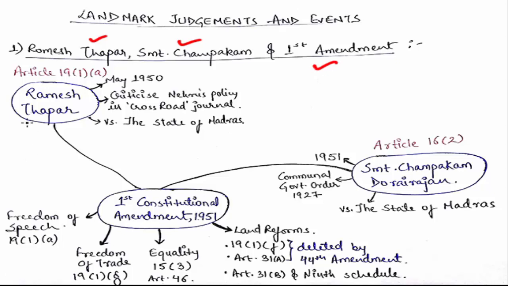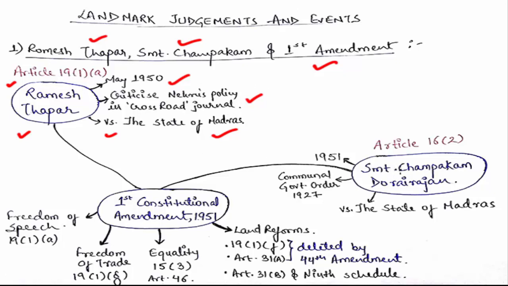Right. So in the Romesh Thapar case, the issue is with Article 19(1)(a), and it is related to freedom of speech. And this particular case happened in May 1950. And what happened in this case? Romesh Thapar was a communist, and he criticized Nehru's policy in his journal Crossroads, right? He criticized Nehru's policies very badly, and the case name was Romesh Thapar versus the State of Madras. So in this case, the freedom of speech, Article 19(1)(a), was in question.